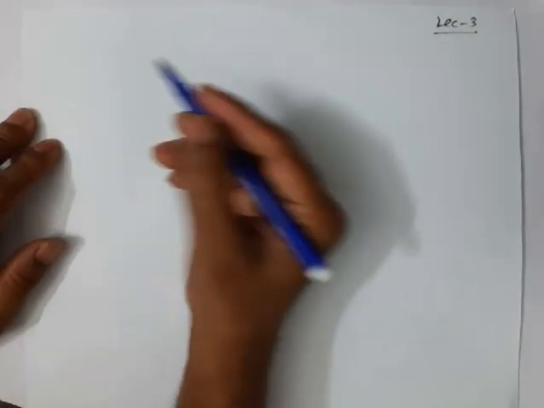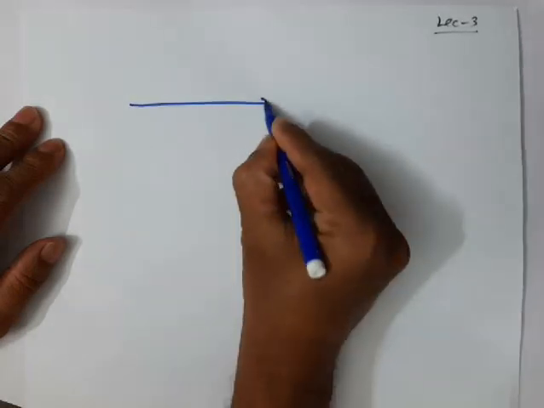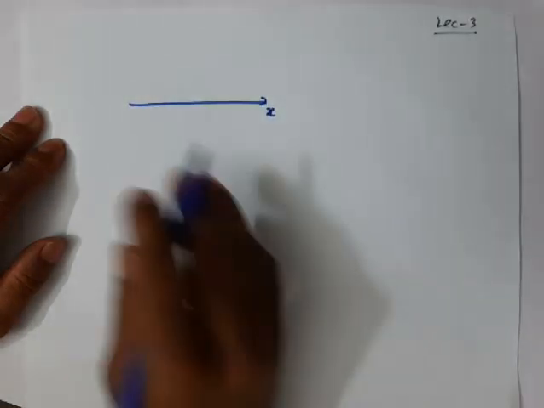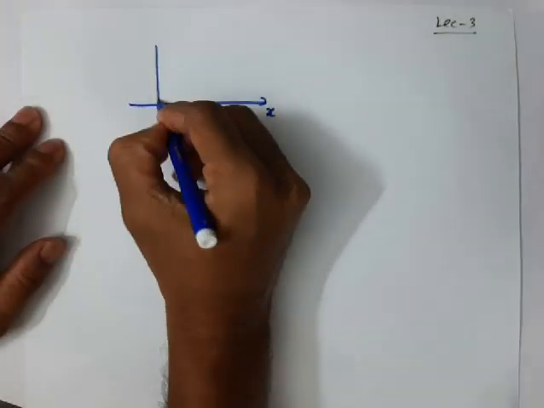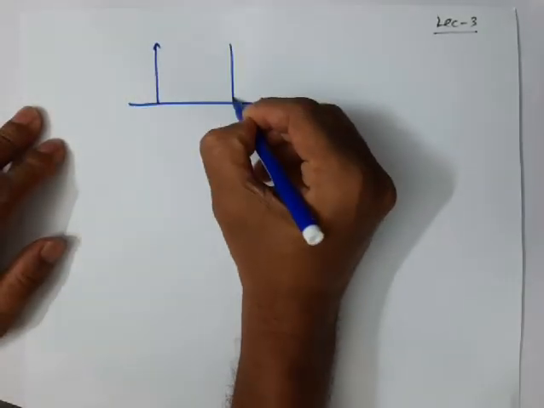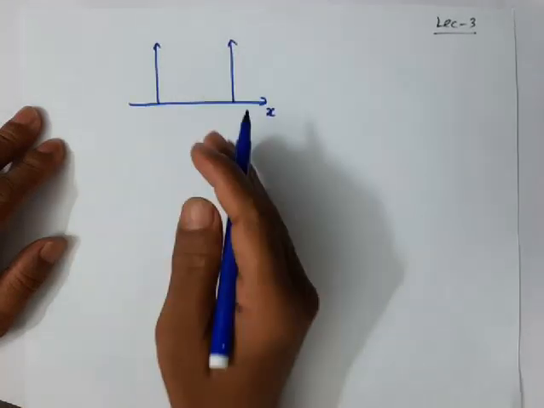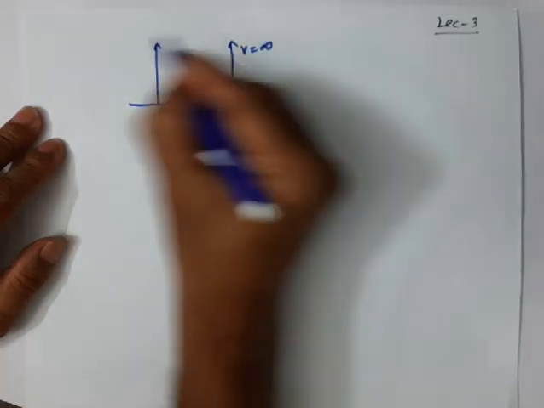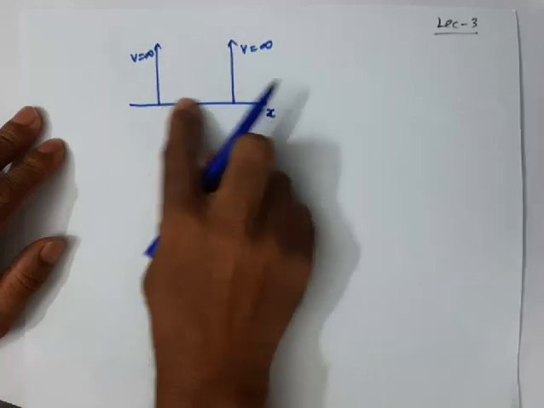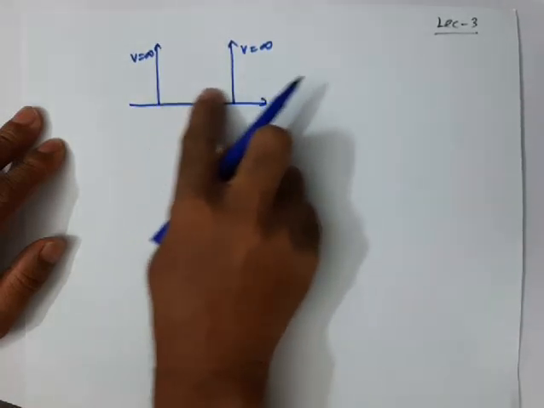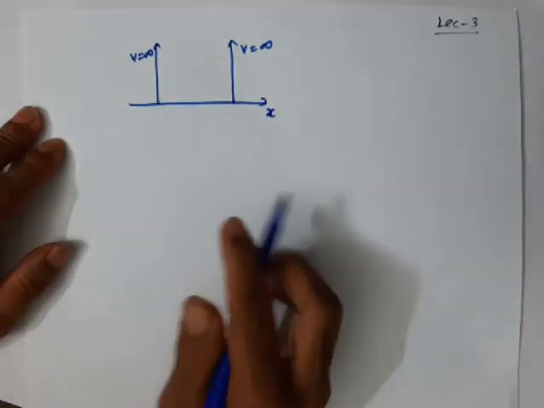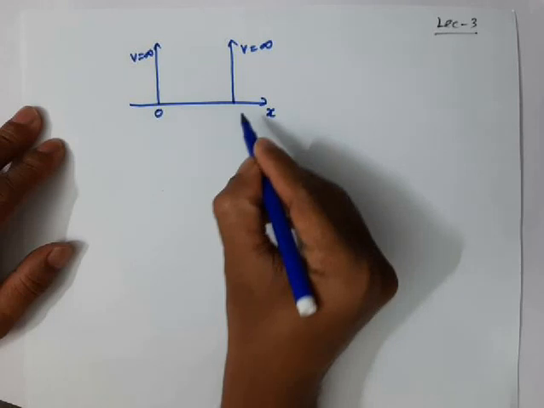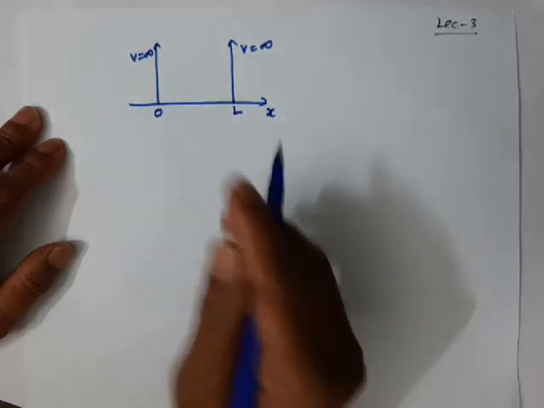So for a particle confined in a 1D box, assume that a particle is confined to move along the x-axis with infinite potential barriers placed in such a manner that the particle is restricted to move only within this region. That's why it is called a box. Here the x value is 0 and here the x value is L.